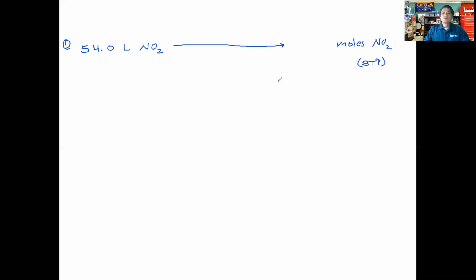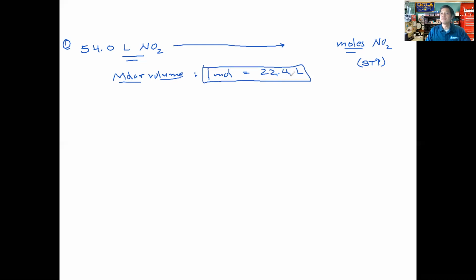Okay. All right. So with that said, then what is the conversion factor? The conversion factor is the value that relates this unit here to this unit here. Okay, and do we know what the relationship is between volume of a gas and the moles of a gas? And the answer is yes, we do. It's what we refer to then as the molar volume, and we talked about that, the molar volume. Okay? And the molar volume then describes the relationship as 1 mole of a gas is going to be equal to 22.4 liters, meaning then whenever you have 1 mole of any gas, doesn't matter what the gas is, 1 mole of that gas is going to occupy this volume of space.